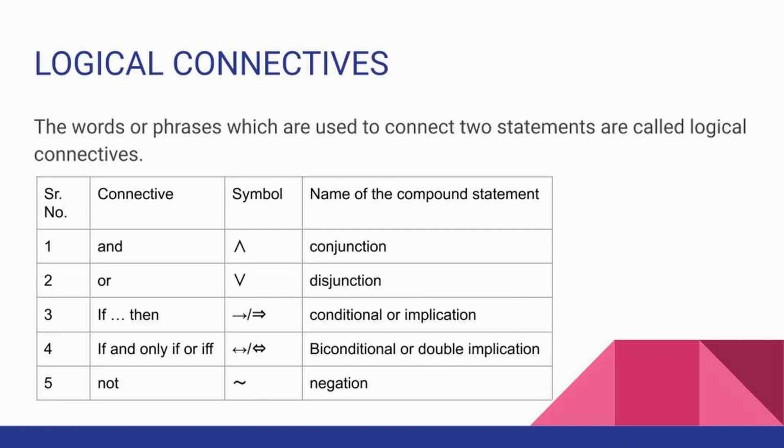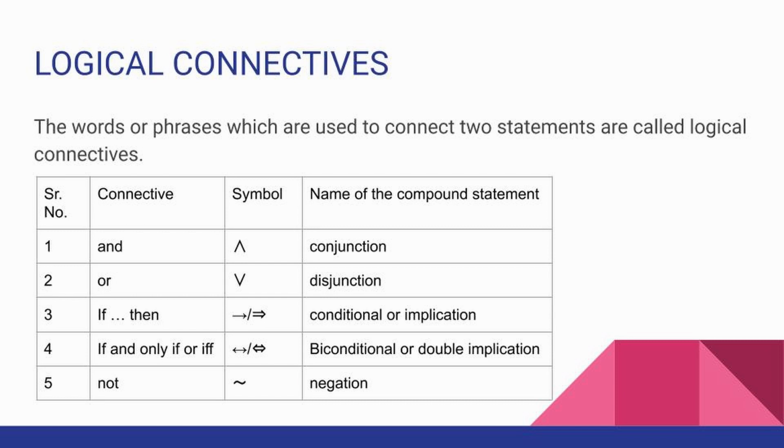After getting to know about simple statement and compound statement, it is time for us to study about logical connectives. Logical connectives are the words or phrases which are used to connect two statements. They are called logical connectives. In this chapter, we are going to study 5 connectives.